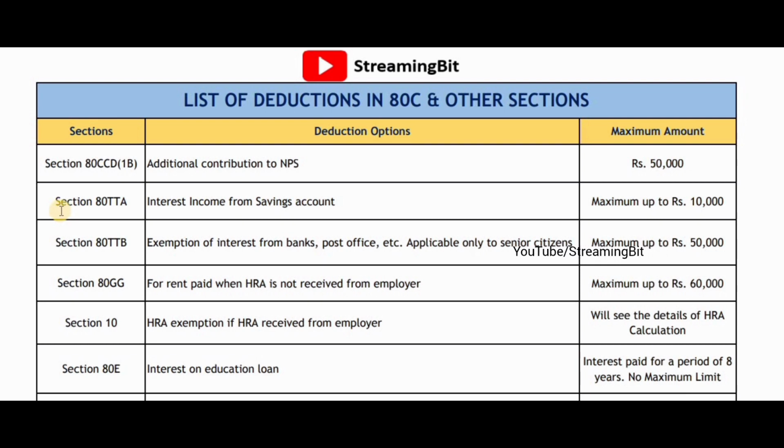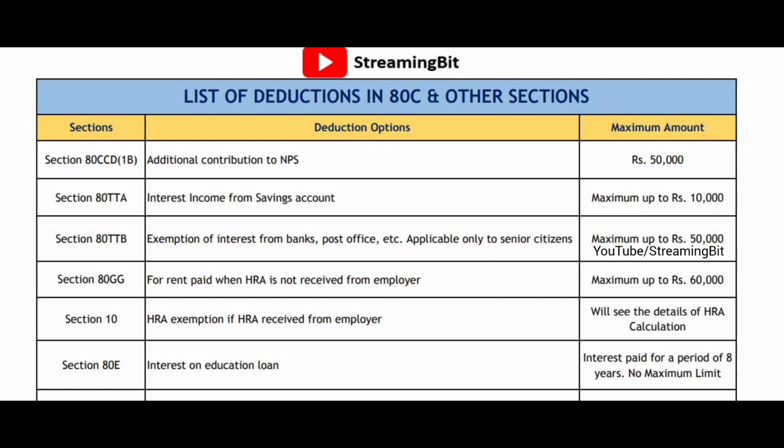The next section is section 80TTA. That is interest income from savings account. Suppose you are accruing interest income from your savings account, you can save up to a maximum of rupees 10,000. And section 80TTB, that is exemption of interest from banks, post office, etc. This is applicable only for senior citizens, wherein they can claim up to 50,000. So the maximum benefit that they will get is rupees 50,000.